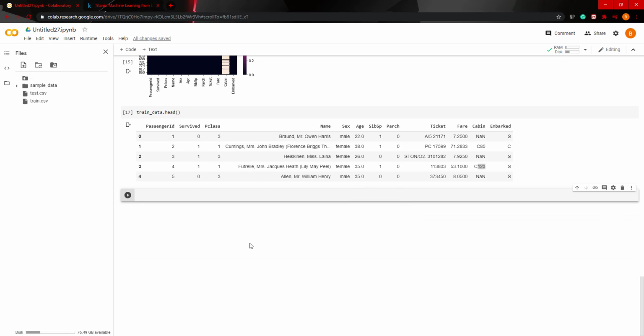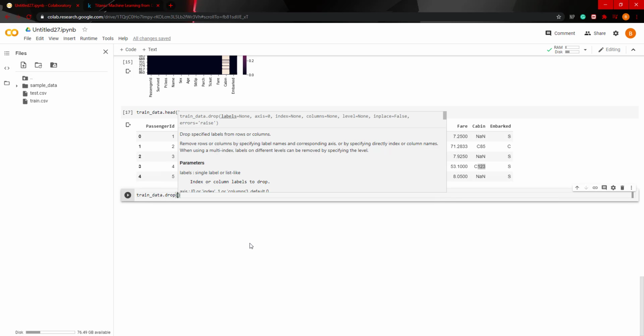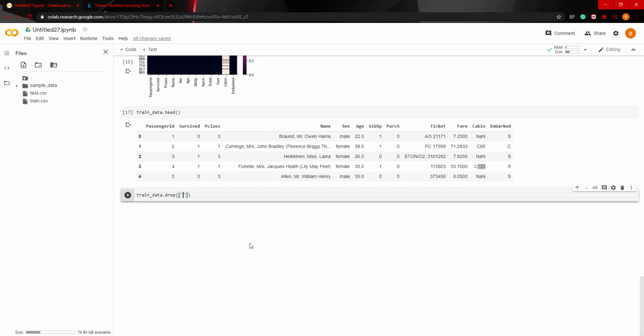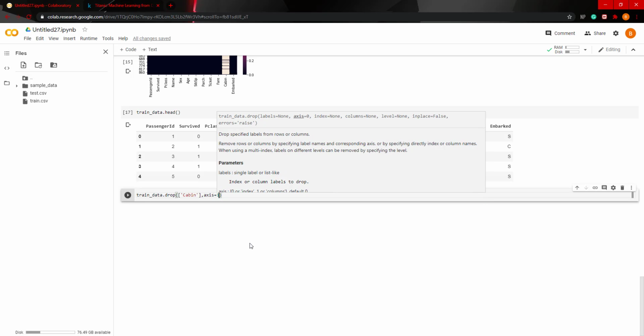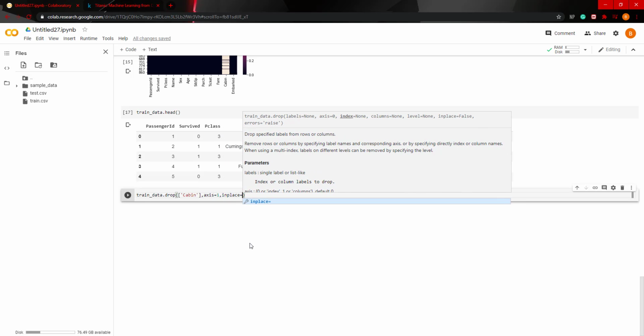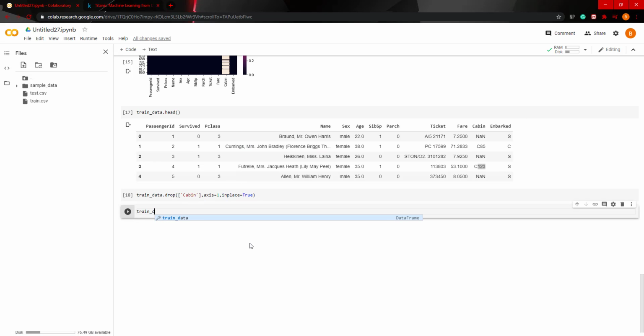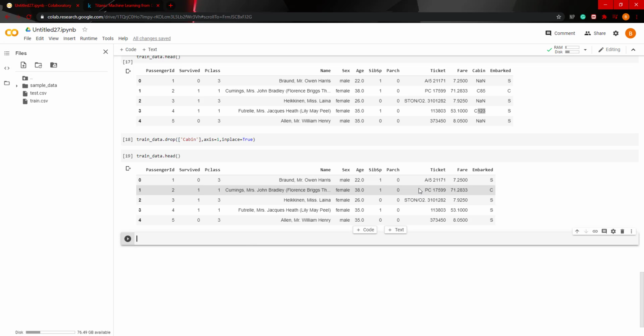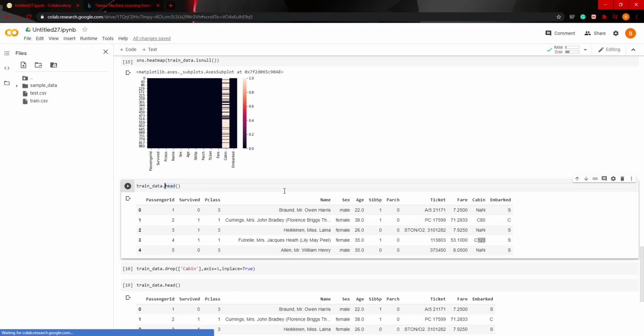So what we can do is train data dot drop, and then we can pass in cabin, and then axis equals 1, and in place equals true. Now, if we look at train data dot head, we can see that feature has been dropped.